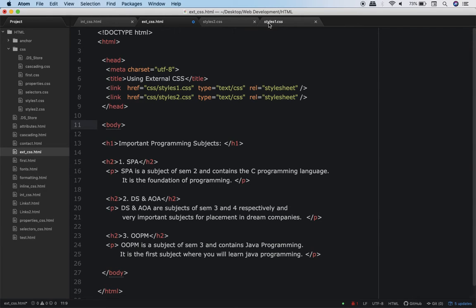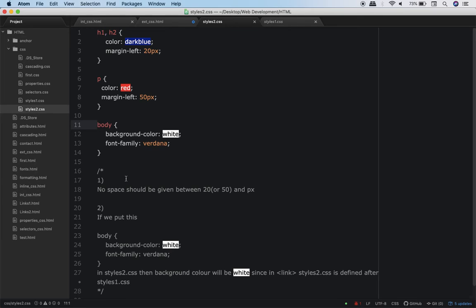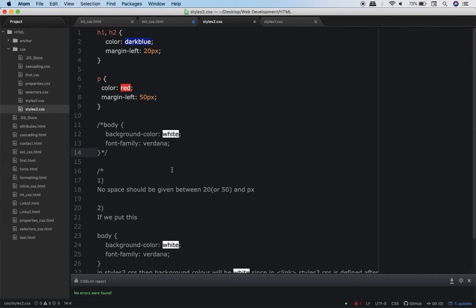Now let me go and change that again. So what I'll do is I'll go to styles2 and I will remove, sorry, I'll make this a comment. So when I make this comment, everything will come back to normal. Okay, so here I have explained to you the concept of external CSS.